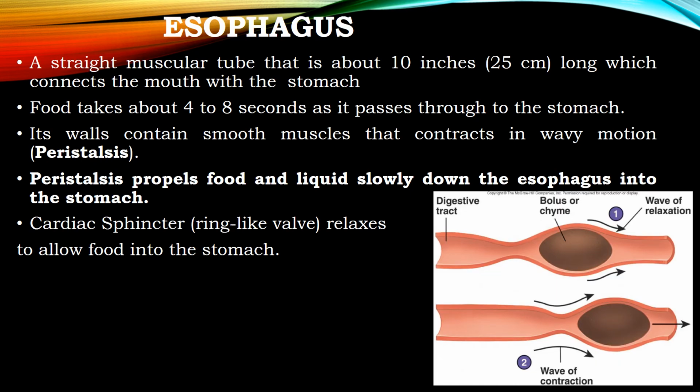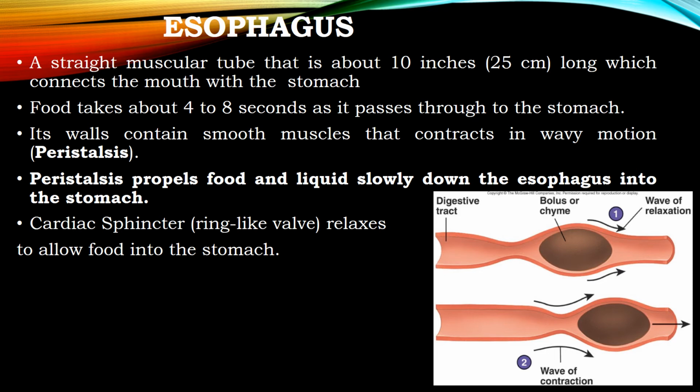So next is the esophagus. The esophagus is a straight muscular tube about 25 cm long, and it connects the mouth with the stomach. It takes about 4 to 8 seconds for food to reach the stomach from the mouth. The walls of the esophagus contain smooth muscles, and these smooth muscles contract in wavy motions which create peristaltic movement. This peristalsis propels the food and liquid slowly down the esophagus into the stomach. And the cardiac sphincter is a ring-like valve which relaxes to allow the food into the stomach.